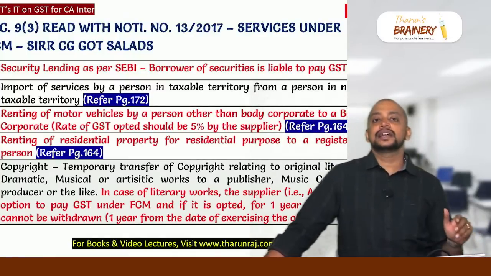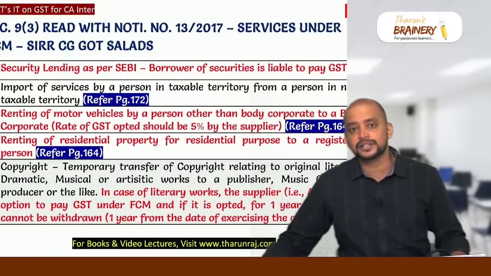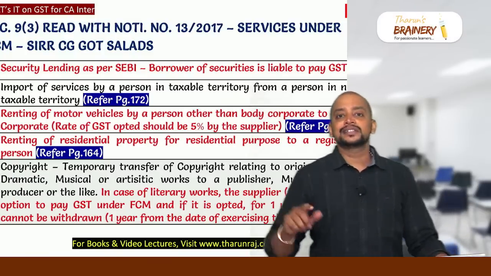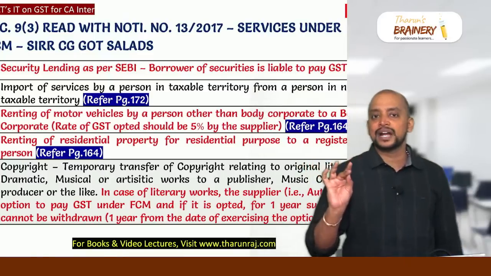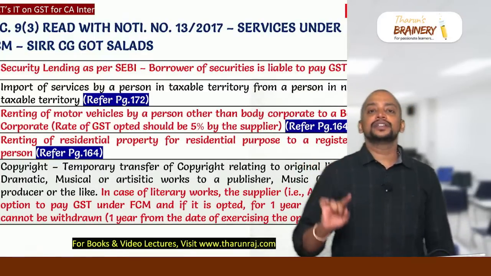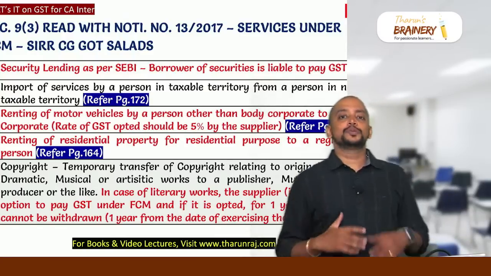And another R is renting of residential property. To whom it should be given on rent? To a registered person, then only it will come under RCM. Then C for copyright services. Copyright, total 4 are covered: original literary, dramatic, musical, artistic works. But in that original literary, they have an option to pay GST under FCM. So the author can opt to pay GST under FCM.